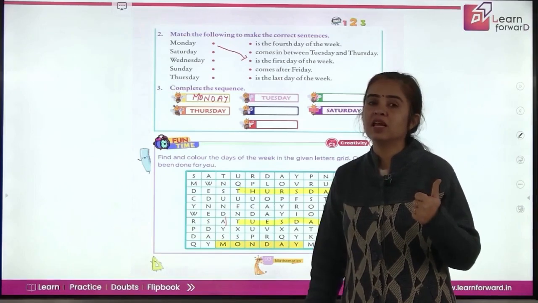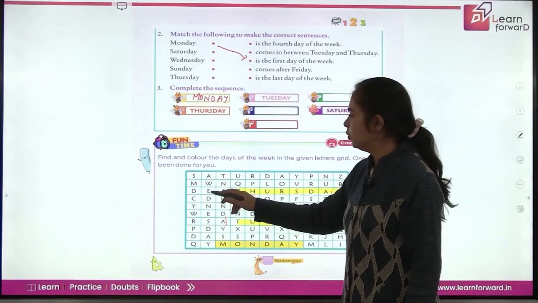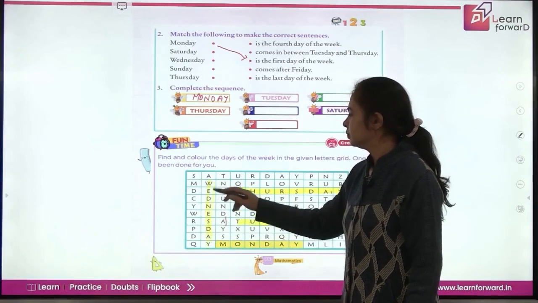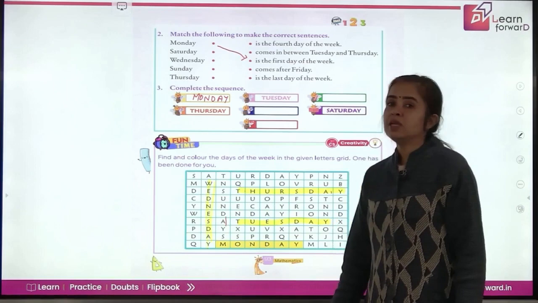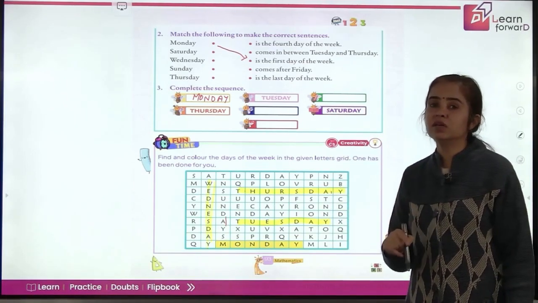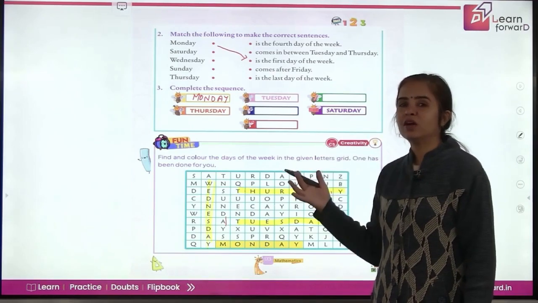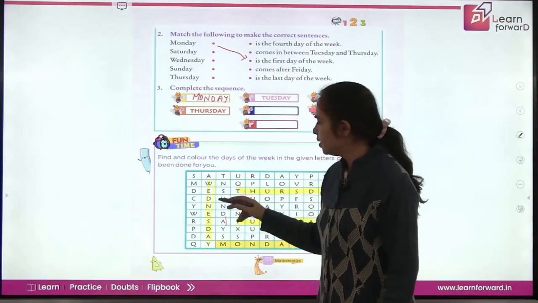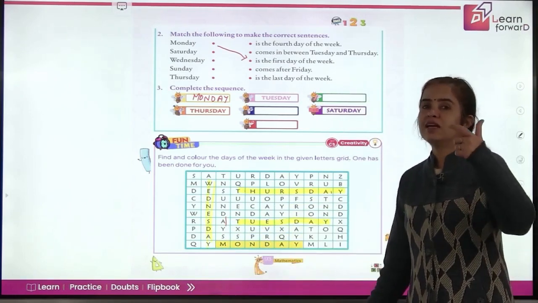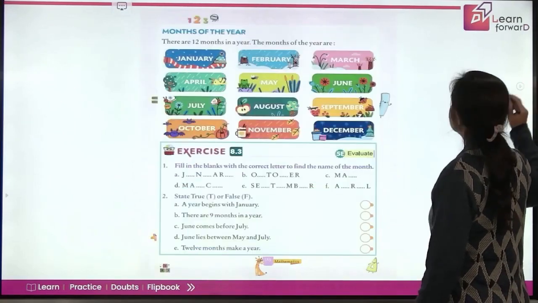The next day after Tuesday is Wednesday. So when we got W here, Wednesday is right here. Right? But then be careful when you are coloring. Make sure that you get the correct word there. Sometimes a letter is missing and you have to find it somewhere else in the grid. Okay? So we'll make sure that the spelling is done. Thursday is also done. So Friday, Saturday, Sunday, find out yourself and have fun doing this grid.